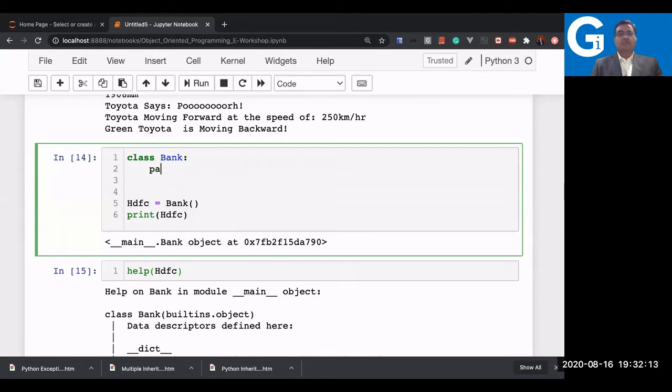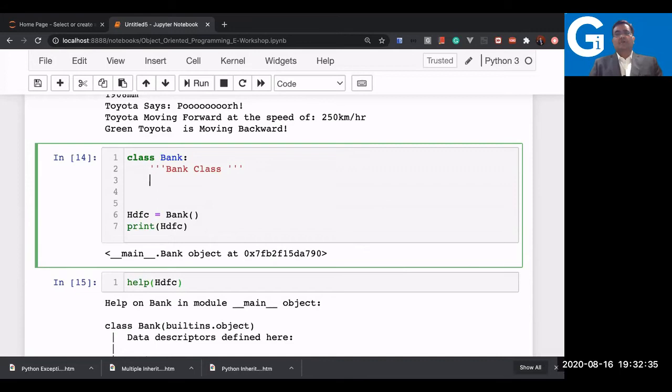So let me write something more now. Firstly, I'll write a document string: bank class. Now this is a triple quote string. I just wrote a triple quote string because you can write multiple lines. This could be a help document for this particular class now. And here, firstly, I will write one method that is a constructor method now.